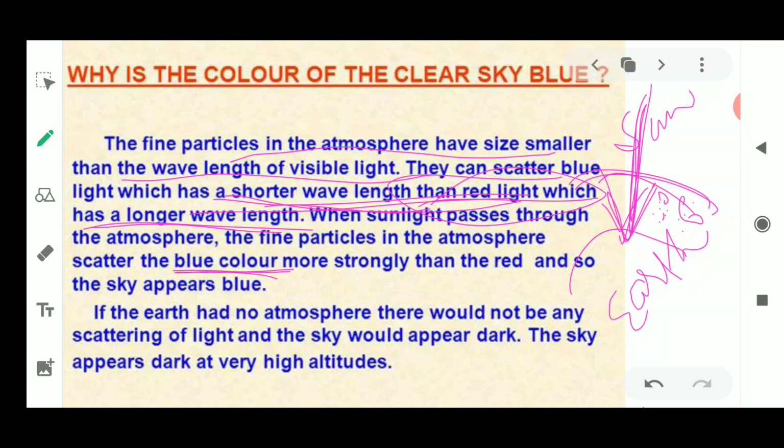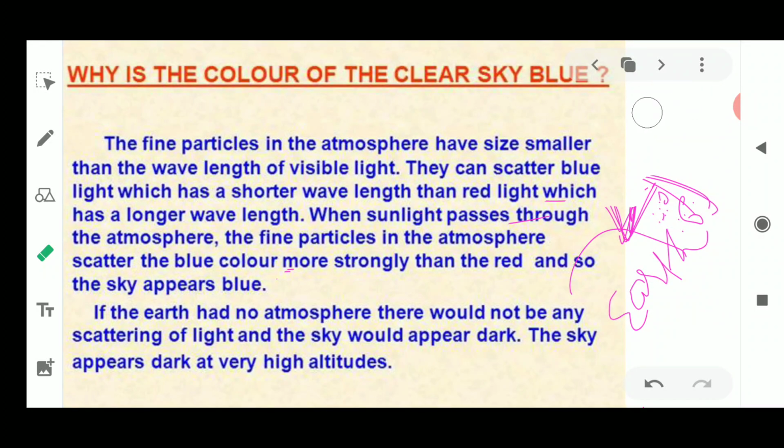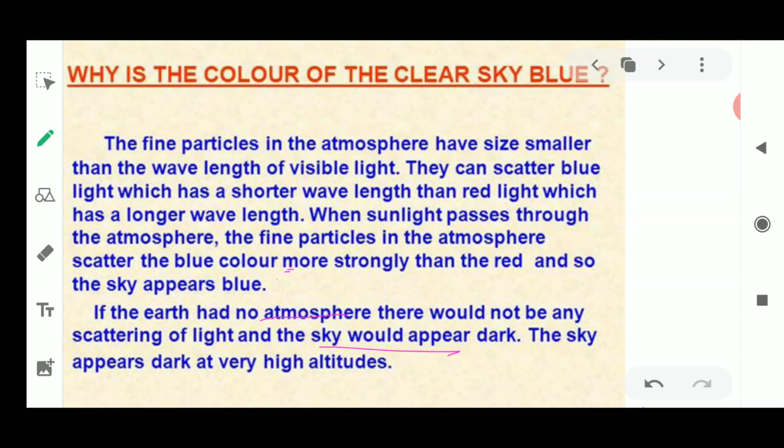So it scatters the shorter wavelength light, that is blue color, and that particular color enters our eyes, due to which we say the sky is always blue. And remember, if there is no atmosphere, the sky would appear dark. So this was about why the color of the clear sky is always blue.